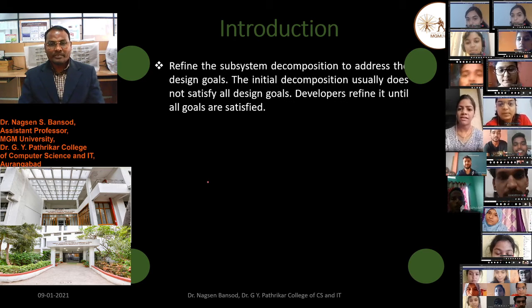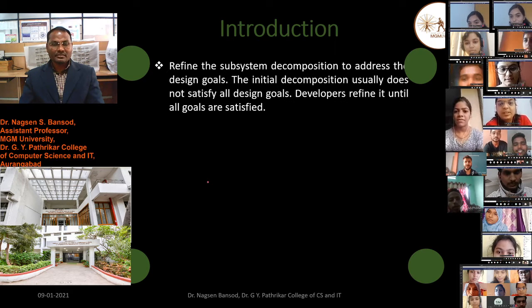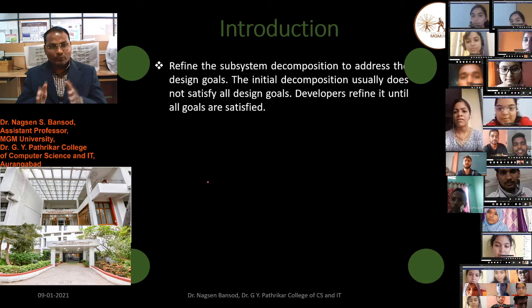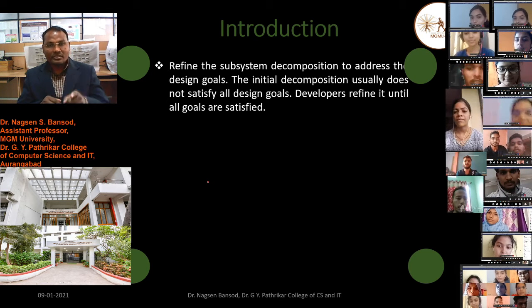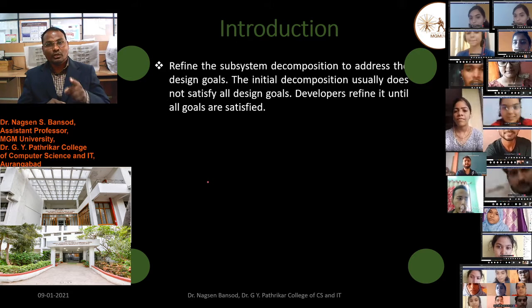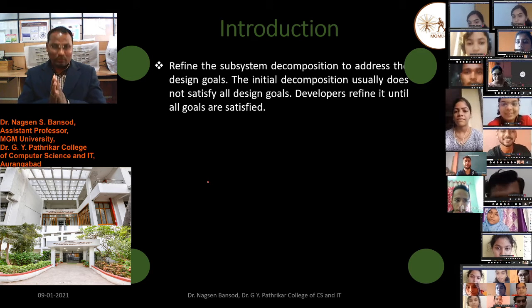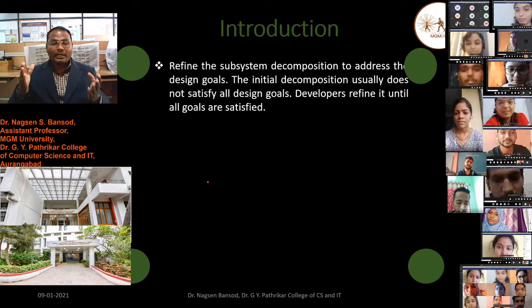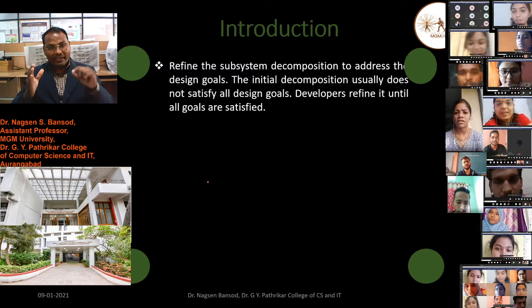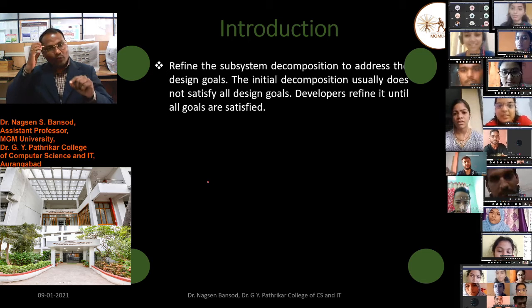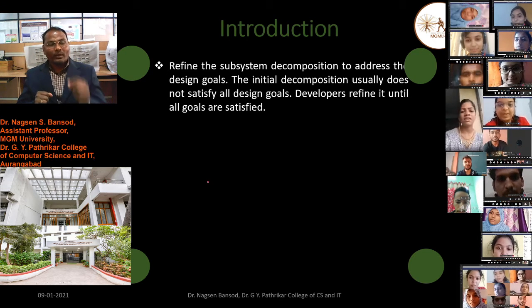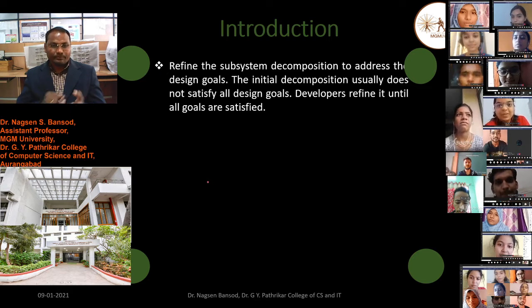Refining the subsystem decomposition to address the design goal. Next, after making the decomposition, we have to refine the subsystem decomposition to achieve our design goal, to find out whether our design is proper or not. We have to revisit the decomposed design.